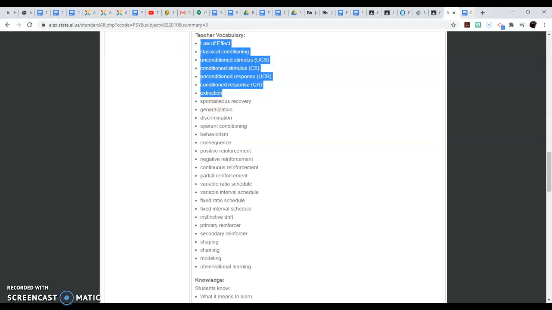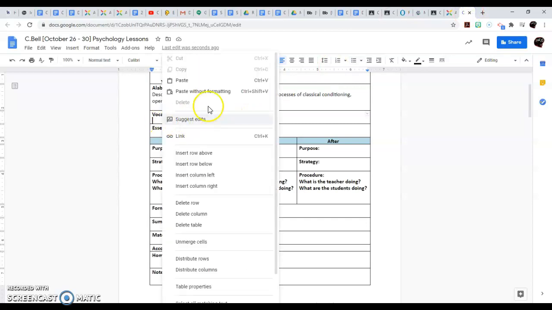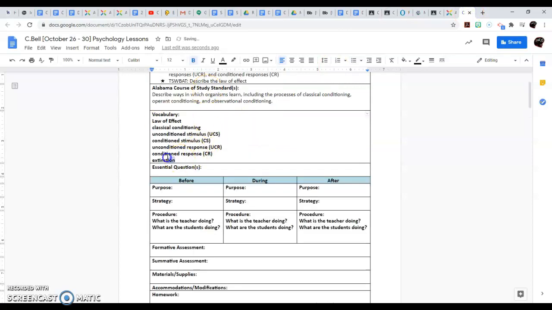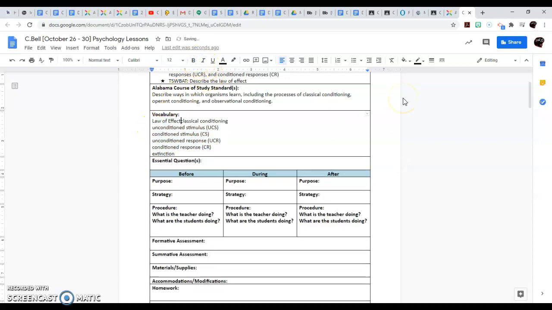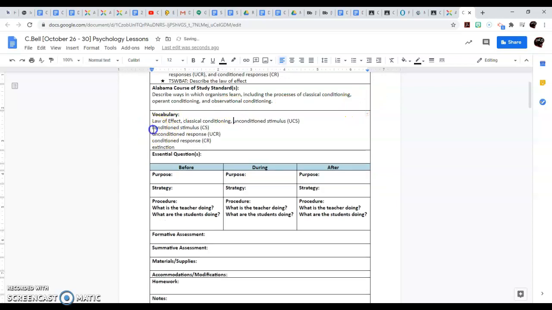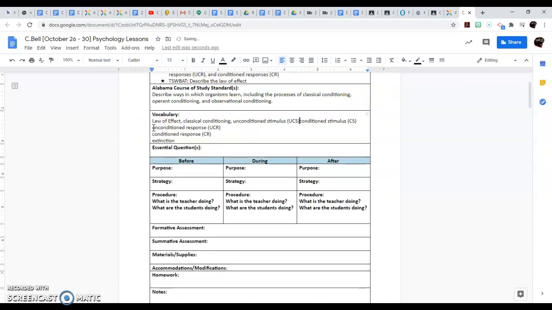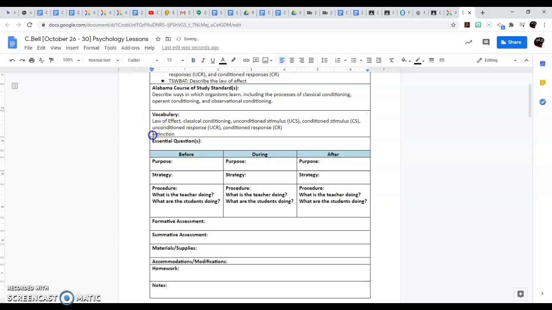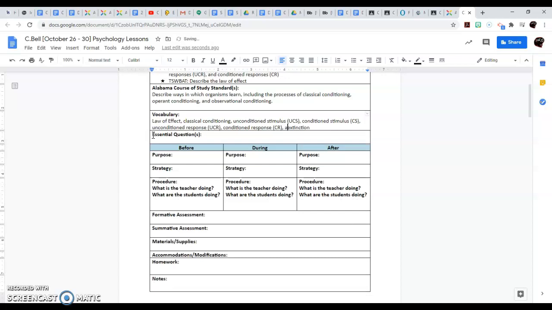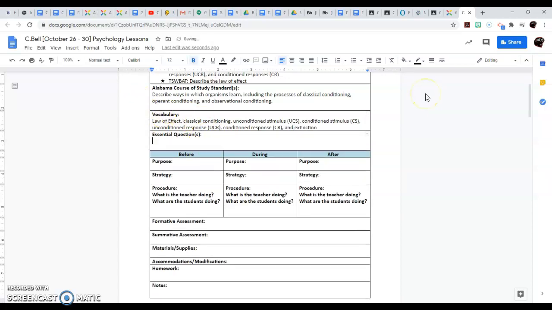And I'm just going to copy and paste those into my vocabulary. All right, just make sure that you take that back off bold. All right, I can just put them like this and put them in a row so I can save me some space. All right. Just placing my commas there and getting them all in. And extinction. All right, and I can say that that's my word.